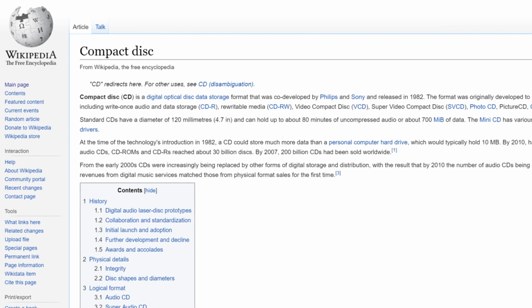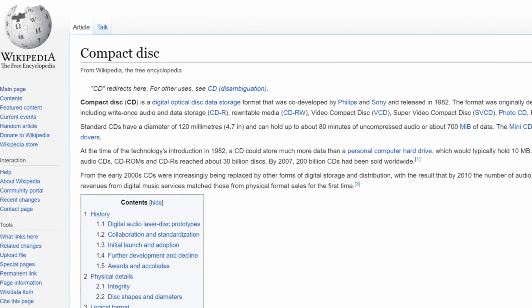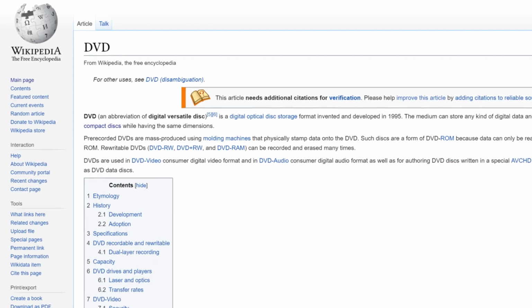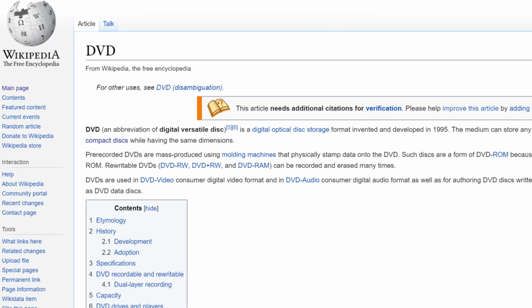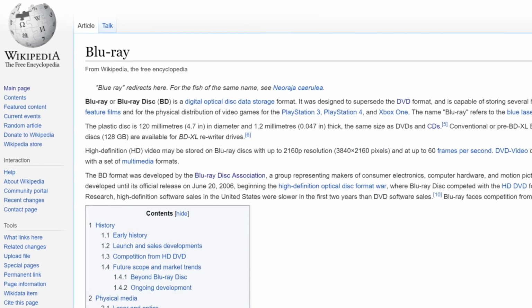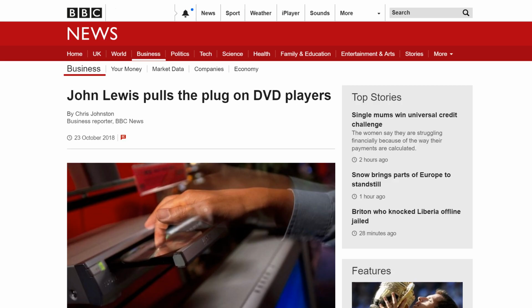Yet many of us have extensive collections of CDs dating back to the 80s, DVDs from the late 90s onward, and a decade of Blu-Ray discs. What is the fate of these collections in a world without physical ownership?